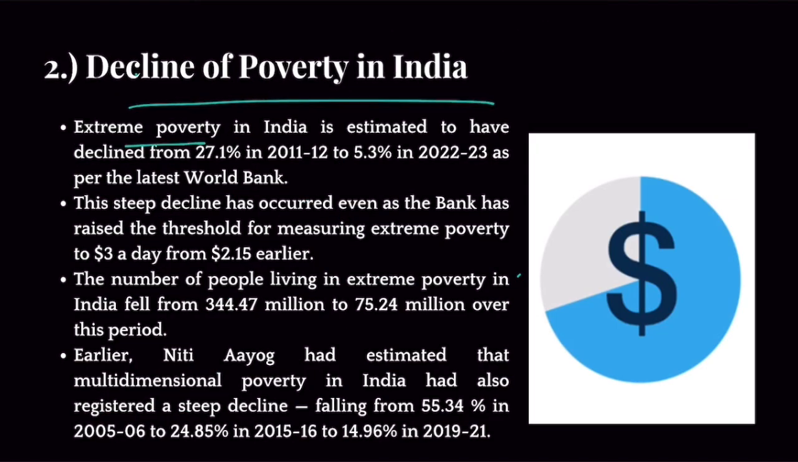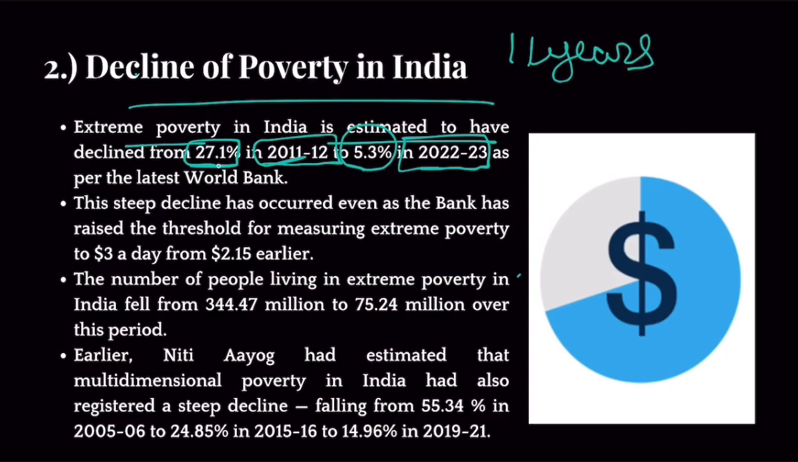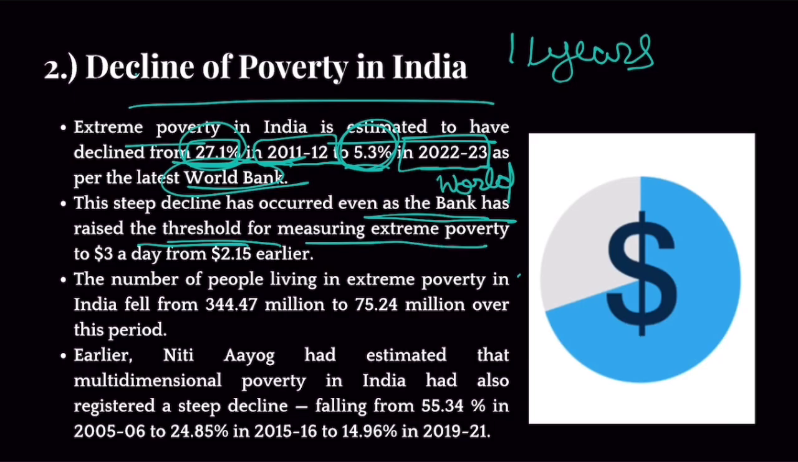So extreme poverty in India is estimated to have declined from 27.1% in 2011-12 to just 5.3% in 2022-23. So in a matter of 11 years, India has reduced its poverty manyfold, from 27 to 5%. This steep decline has occurred even as the World Bank has raised the threshold for measuring extreme poverty. We are talking about the World Bank because this figure has been released by the World Bank.